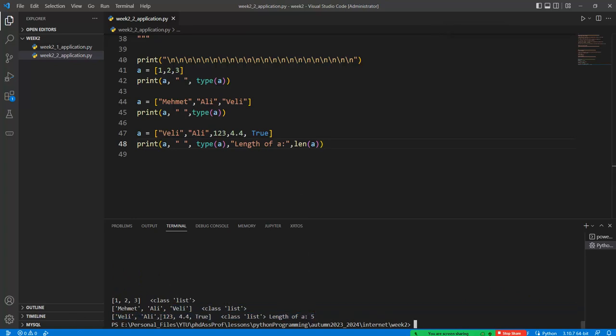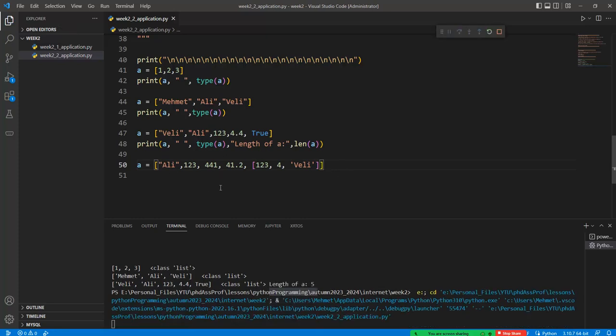Okay, so a = [1, 4.4, True, ...] contains 5 elements, and so the length of a is equal to 5. Or we can create a more complex example like this one: a = [1, 2, 3, 4, 4.1, 4.1, 2], and we can also give another list in here like this one, 4, and so on.